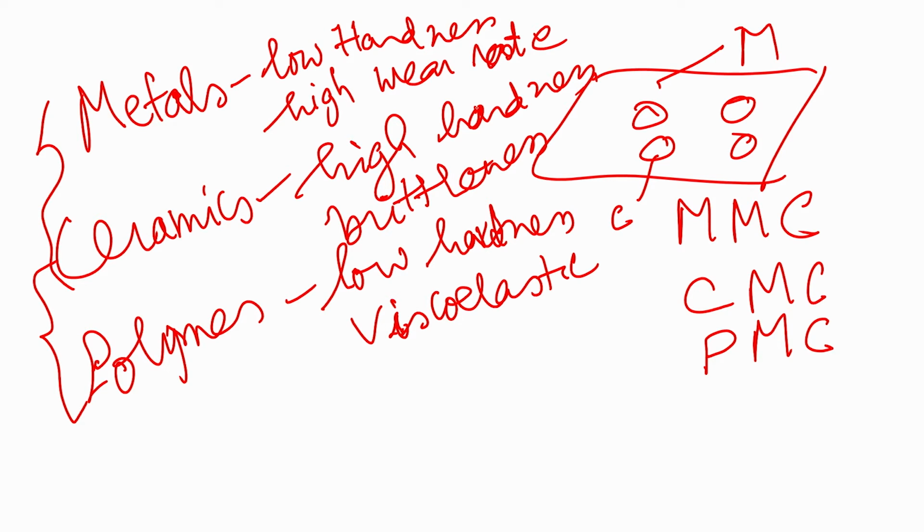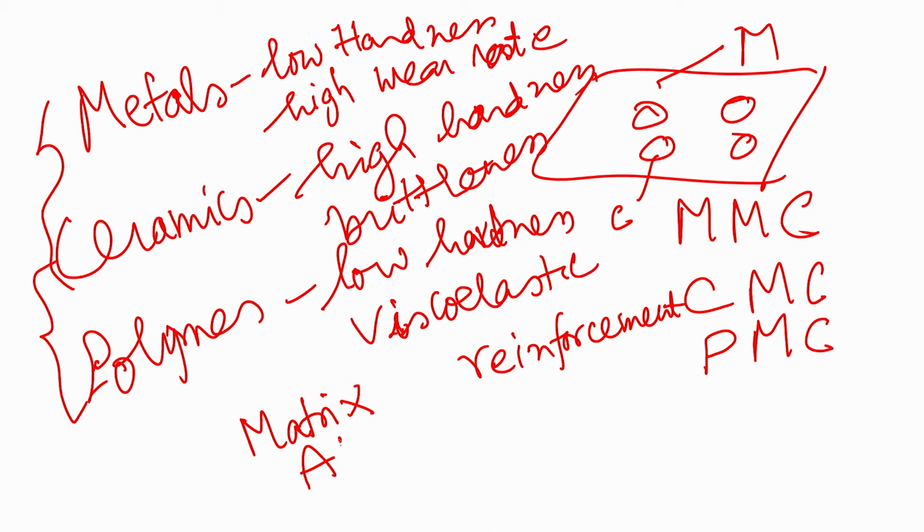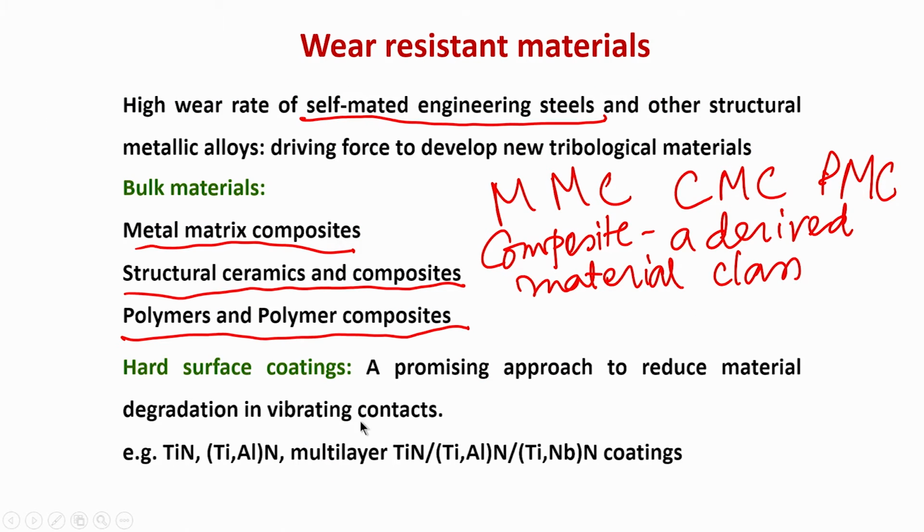So, metal, ceramics and polymers, and I mentioned that one of the phases can constitute the matrix and another phase will constitute the reinforcement. For an aluminum silicon carbide composite, aluminum is the matrix and silicon carbide is the reinforcement, just to give an example. These are the three derived material classes, and the primary material classes are metals, ceramics and polymers.